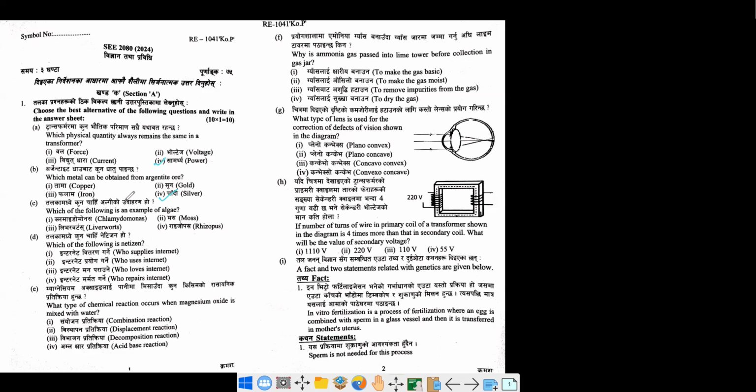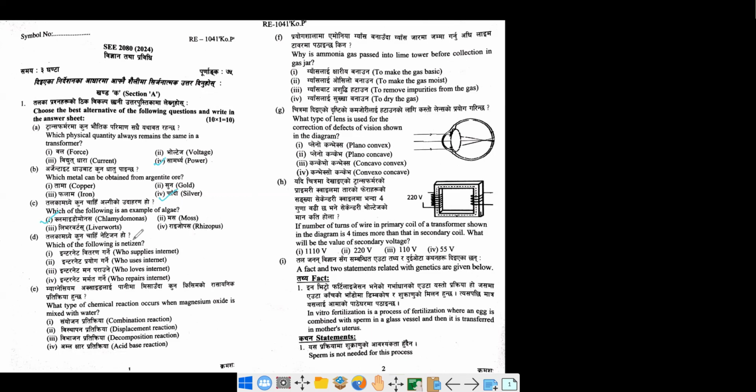Similarly, let us move on to the third one. Which of the following is an example of algae? Okay, so we have to figure out, this is a knowledge based question. If you just know the names of the members of algae, like Chlamydomonas, Volvox, Ulothrix, and others, then definitely you can directly get the name Chlamydomonas. Liverworts, moss, and rhizopus belong to other classes.